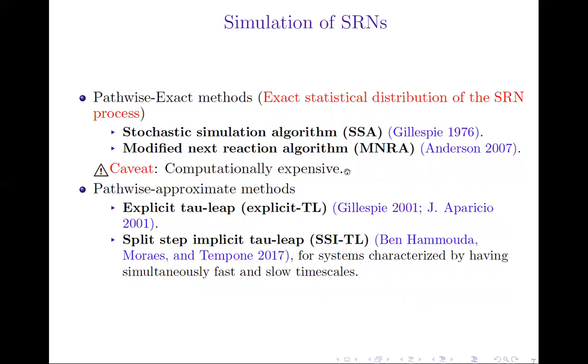To overcome this undesirable feature, pathwise approximate methods were proposed in the literature, and the most popular one is the explicit Tau-leap. And also there are some implicit schemes that are relevant for systems characterized by having simultaneously fast and slow time scales, such as the one that we propose in a different work that we call split-step implicit Tau-leap.